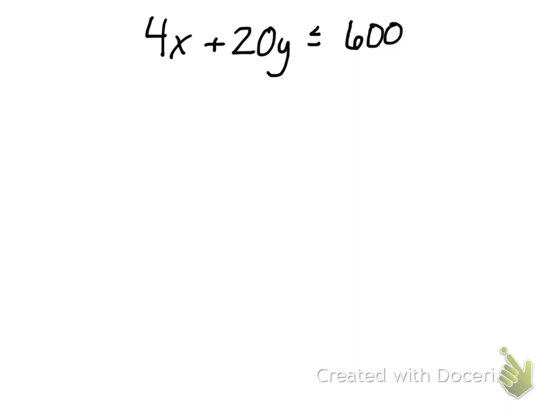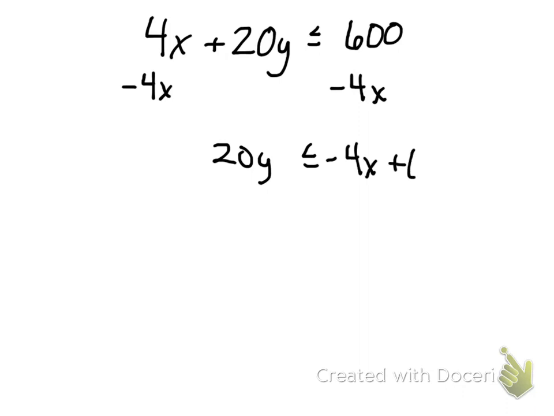The next inequality we have is 4x plus 20y is less than or equal to 600. So I need to move the 4x over. 20y is less than or equal to negative 4x plus 600. Divide by 20.